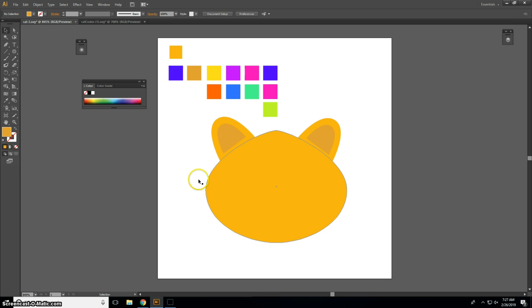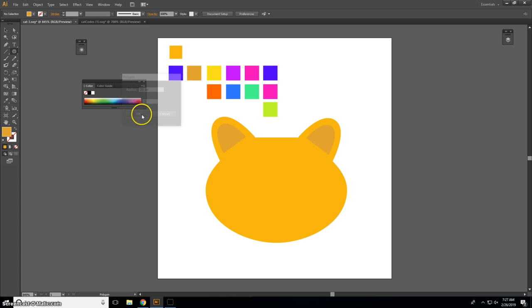Now I'm going to show you quickly how to use the eraser tool in Adobe Illustrator. Not many people know how to use the eraser tool. Select the tool, go to where you want to start erasing, press Alt on your keyboard, and then click and drag. And we're going to erase a bit of the shape. Brilliant. Okay, that's fine.